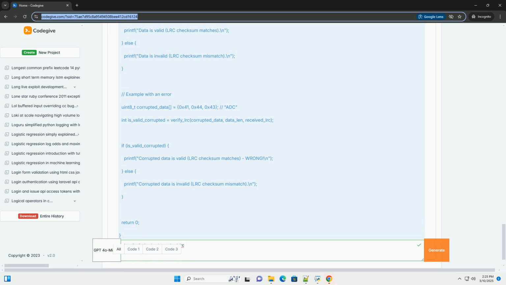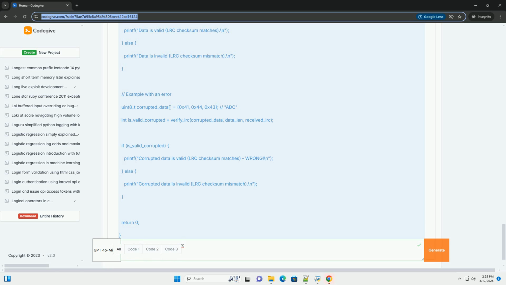When to use LRC? Despite its limitations, LRC can be a suitable choice in the following scenarios. Resource-constrained environments: where computational power and memory are limited, for example embedded systems with simple microcontrollers. Low throughput communication: when the data transmission rate is low, and the overhead of more complex error detection methods is not justified.